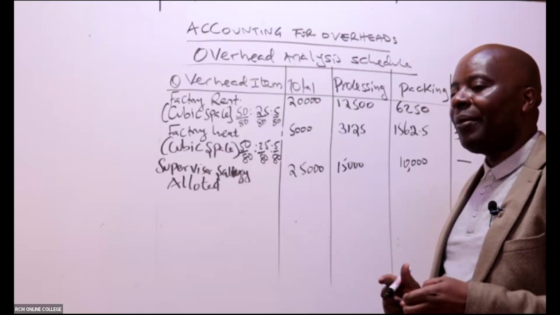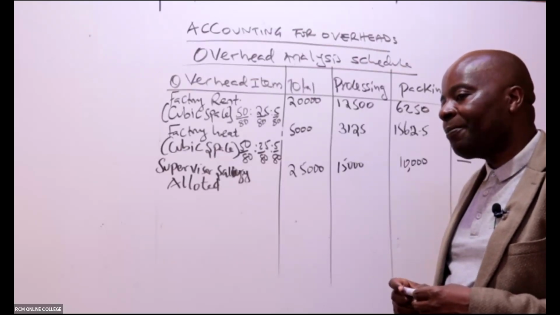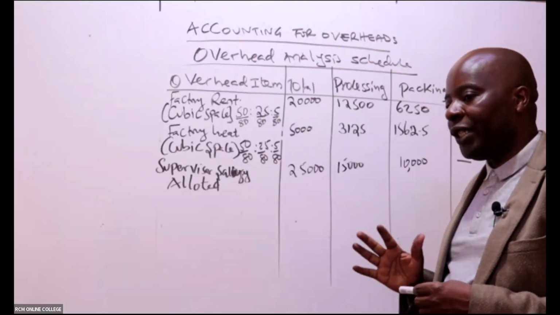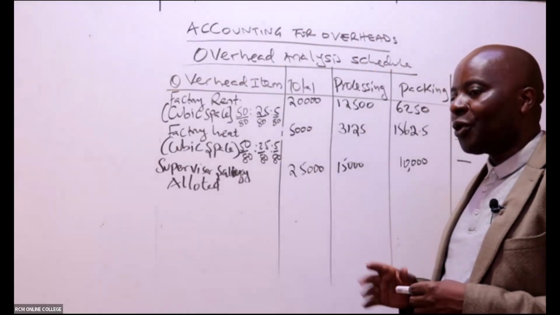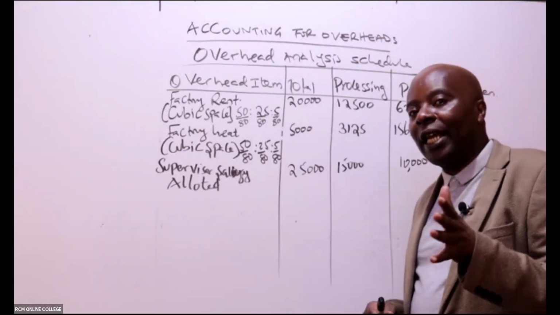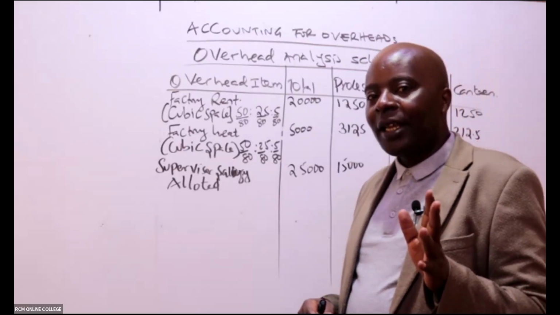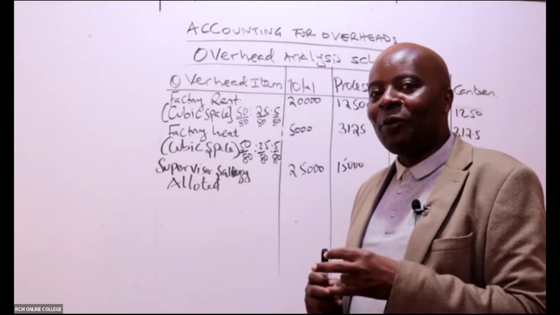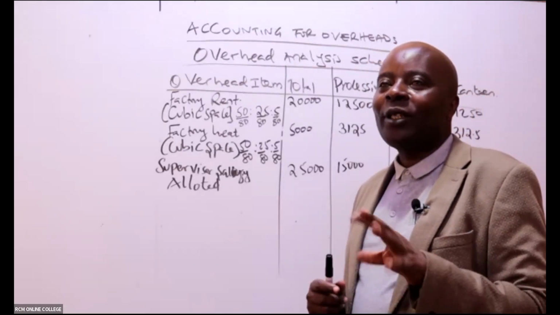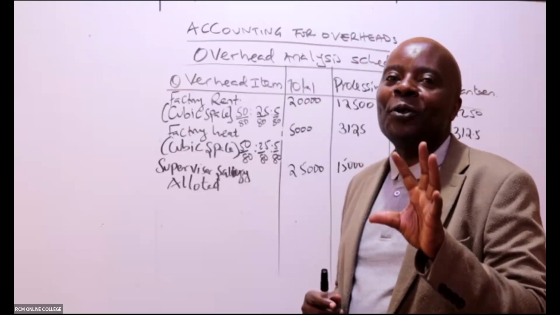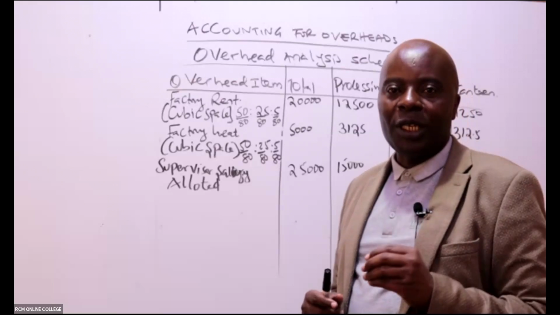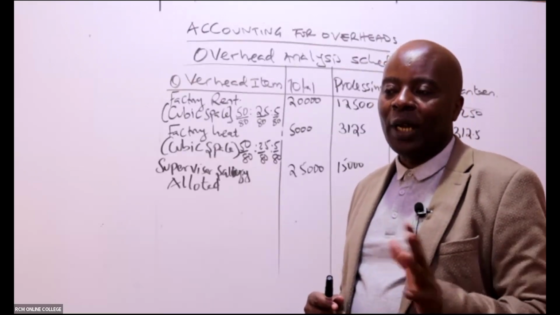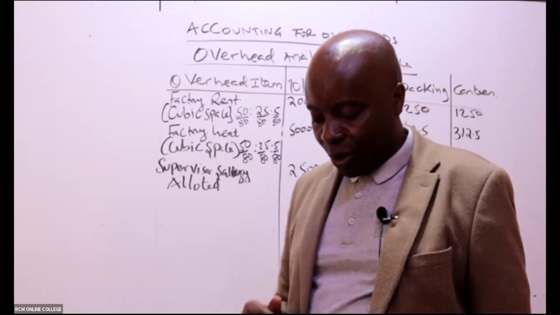Up to here, ladies and gentlemen, are we really together? I want us to be really good with this. So you must be able to know the difference between allotted and apportionment. Apportionments, you cannot trace them. Allotted, even if they are common, you are able to trace directly and say this belongs to this department. Allotted or allocated. Great. So we continue.